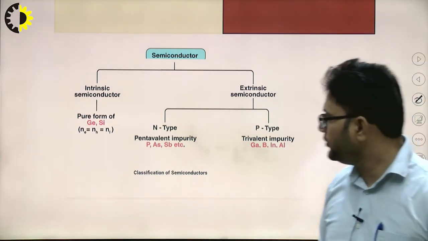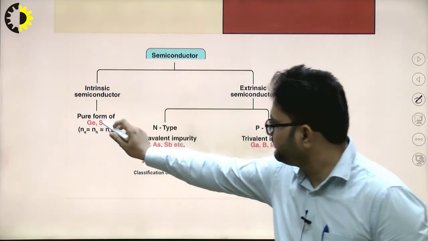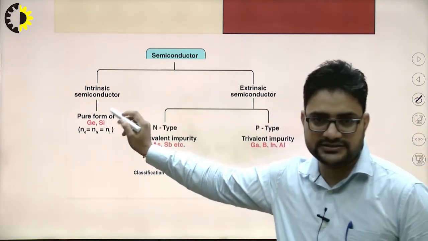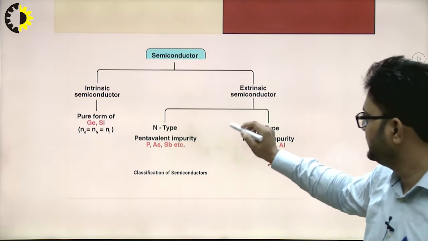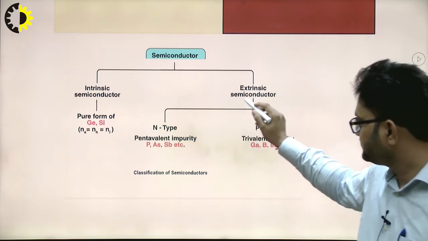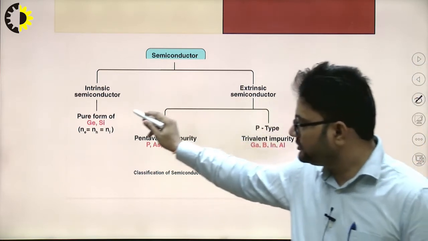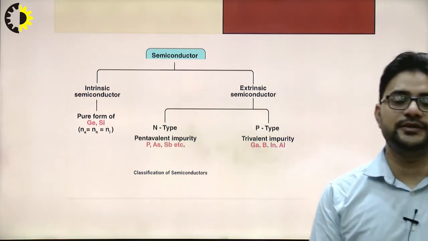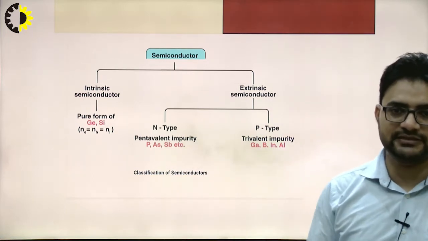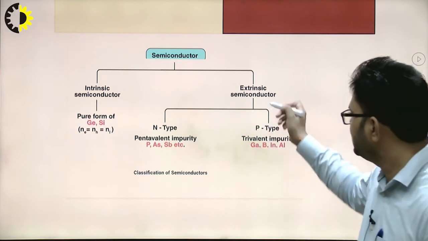Now when this pure form of semiconductor is added with an impurity, that is, when the fourth group element is added with the fifth group element or the third group element, the semiconductor which is formed is called an extrinsic semiconductor.